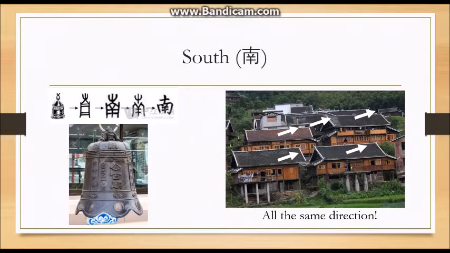The character nan was originally named as an instrument and dance. The character itself resembles a bell-shaped instrument that could be hung by a button in the top, as you can see on the screen. However, historians had trouble finding how it related to south. Some proposed that nan was a pictogram of a house, since in some regions houses were built to face south in order to be against the cold wind from the north.